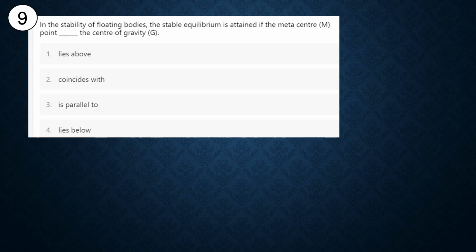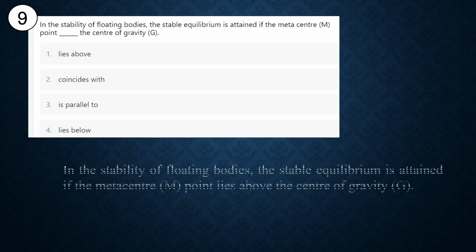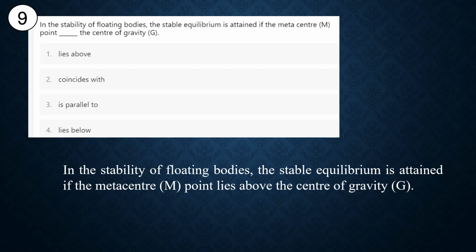So this is question number 9. In the stability of floating bodies, the stable equilibrium is attained if the metacenter M point lies above the center of gravity. So the first option is correct here.